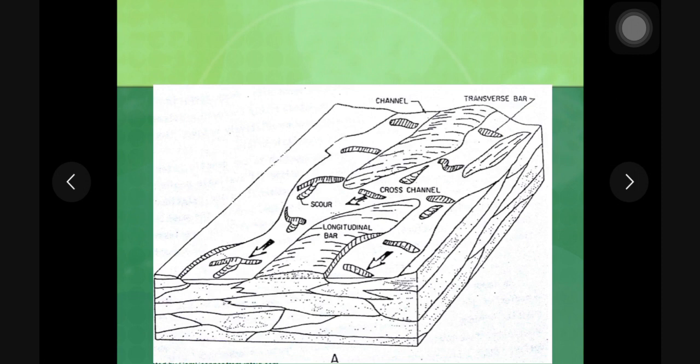Now here in this diagram you can see this sand body is called a longitudinal bar because the long axis of this sand body is in the direction of flow.